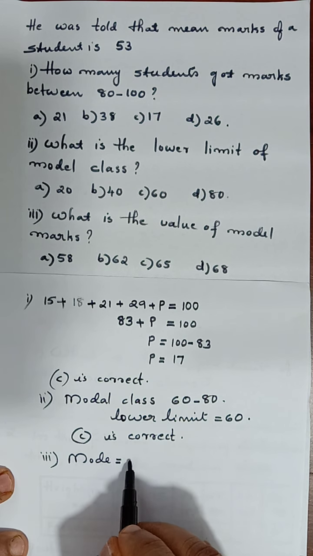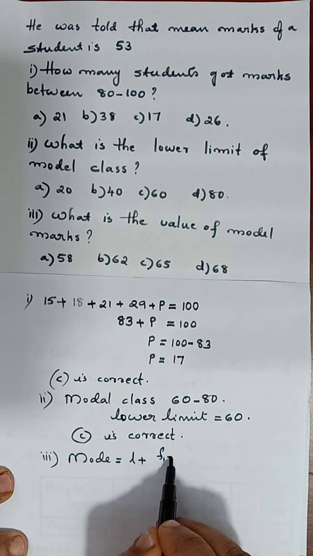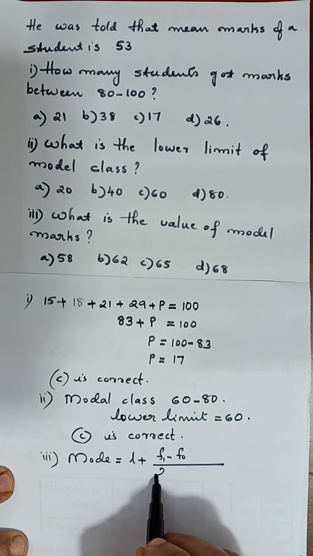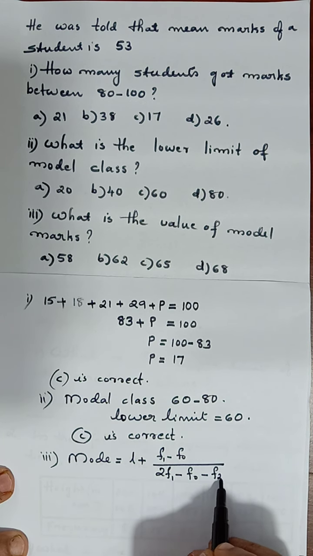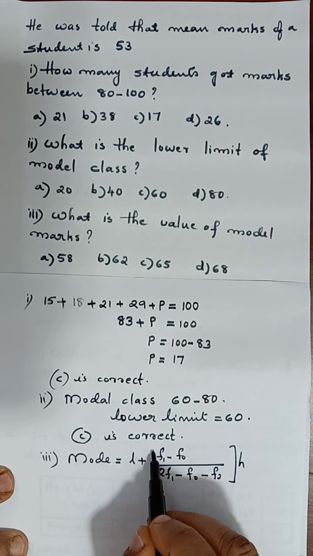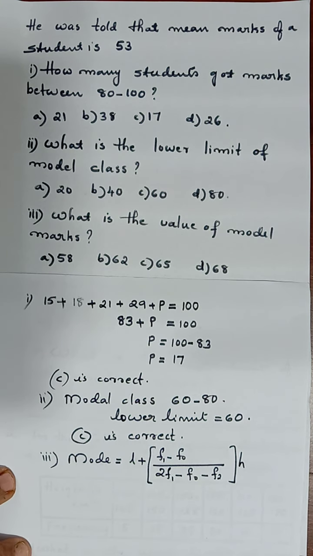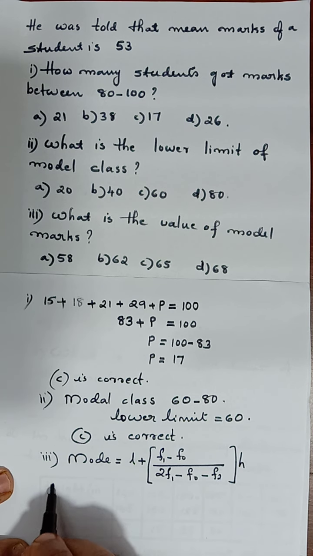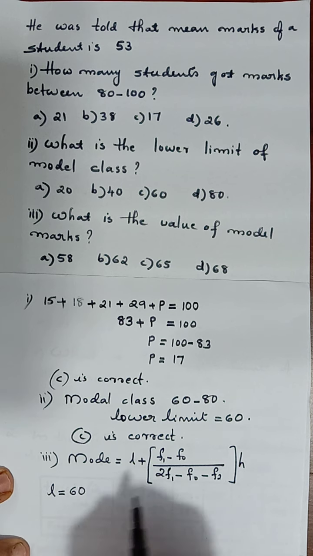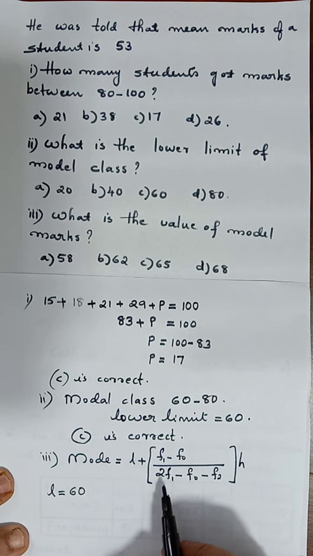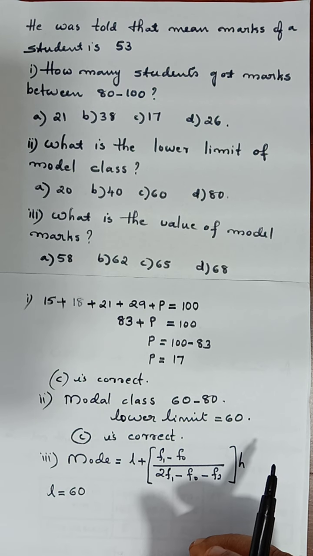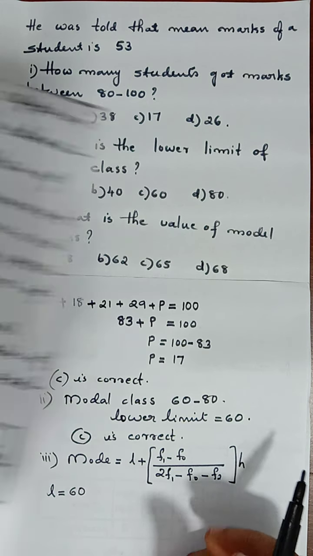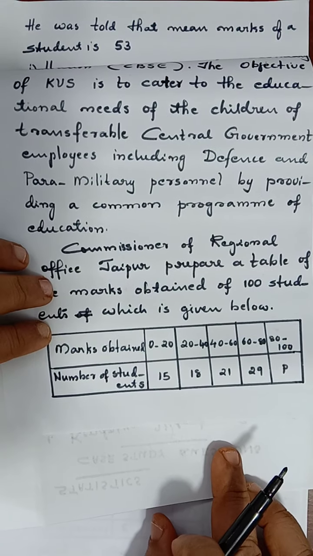Mode is equal to L plus (F1 minus F0) by (2F1 minus F0 minus F2) into H. I hope these values are familiar to you. The lower limit we already found out. I'll write everything. L is equal to 60, the lower limit of the modal class. Now when we see this class, we will understand which is F0, F1, F2, etc. Modal class we got. I'll show the table once more.